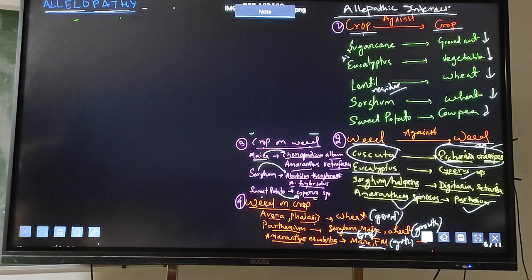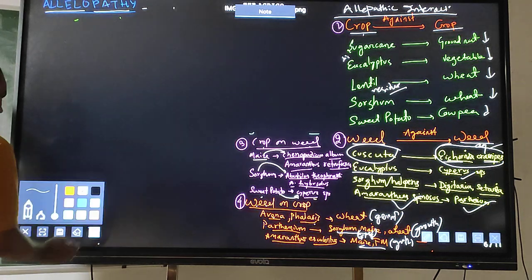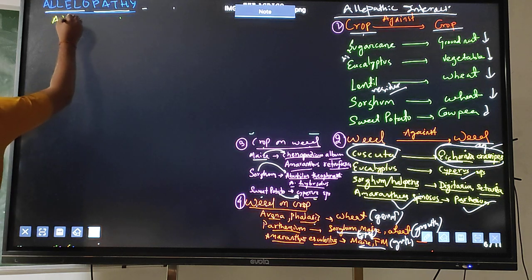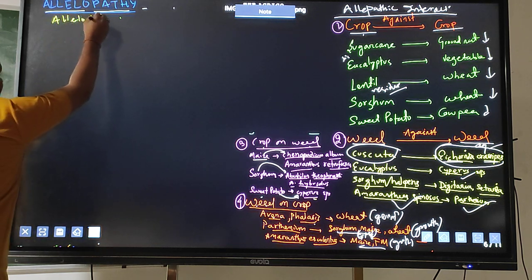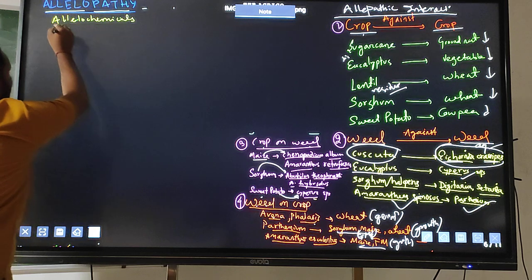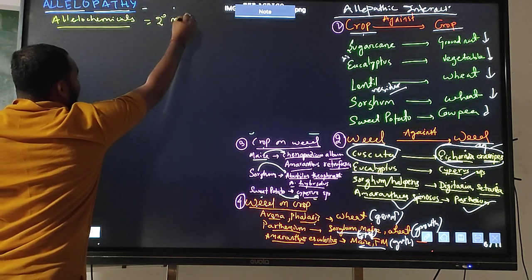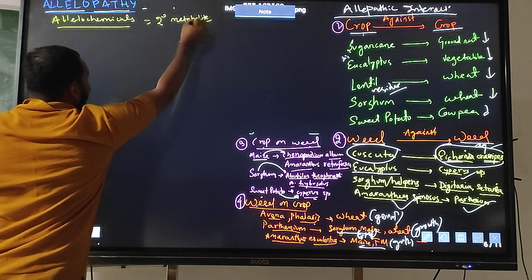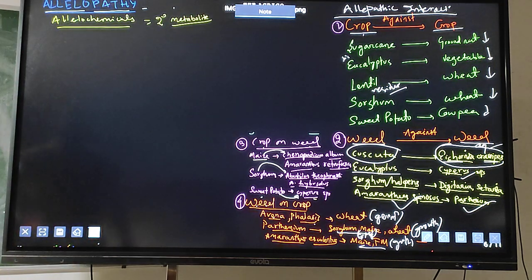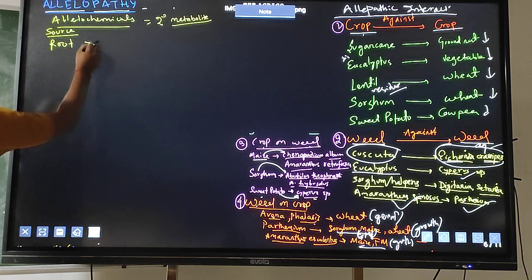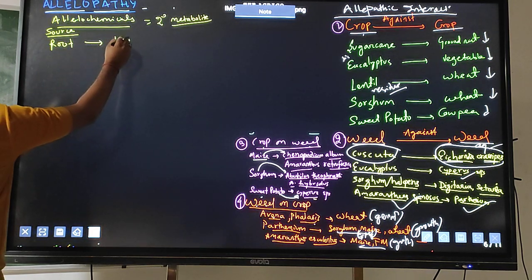So these are the allelopathic interaction types. Now, I have already told about allelochemicals. I told you these are secondary metabolites. What are the sources of allelochemicals? If I say root is the allelochemical source, the example is maize.